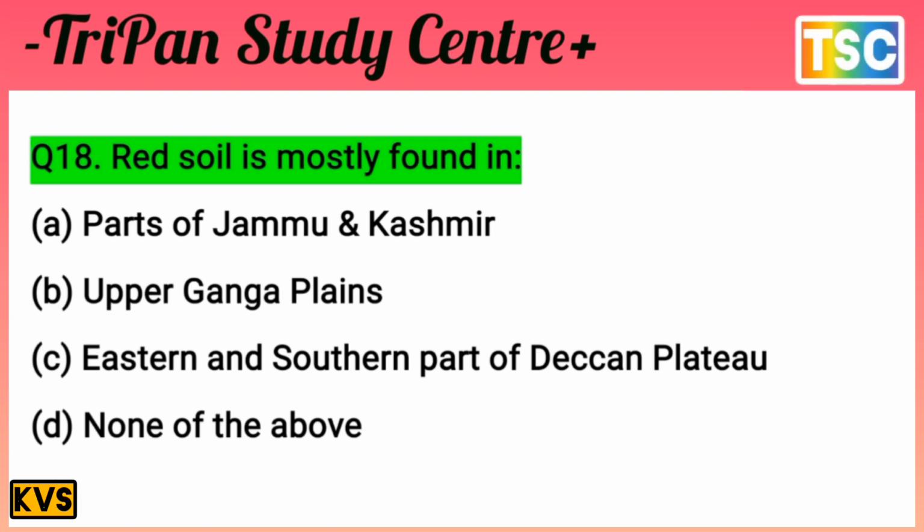The next question on your screen is an important one. Red soil is mostly found in which area? The options: A, parts of Jammu and Kashmir; B, Upper Ganga Plain; C, the eastern and southern part of the Deccan Plateau; and D, none of the above. Come on, test your knowledge. I give you a few seconds.